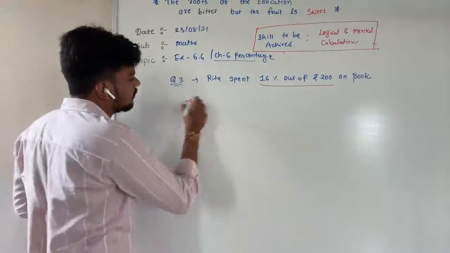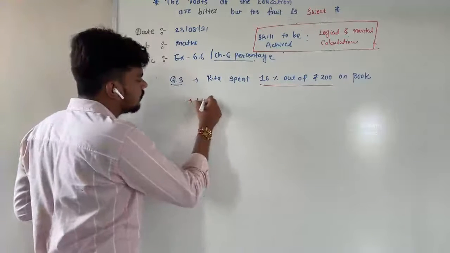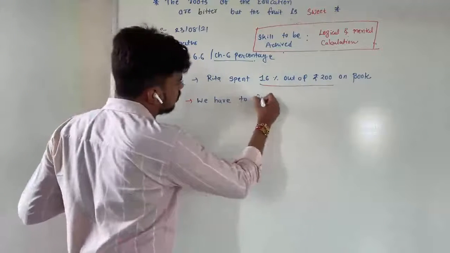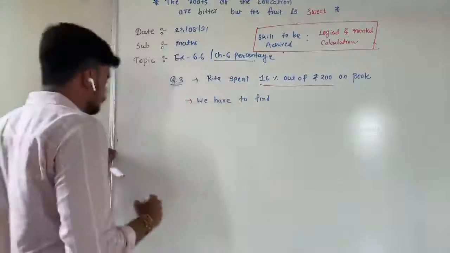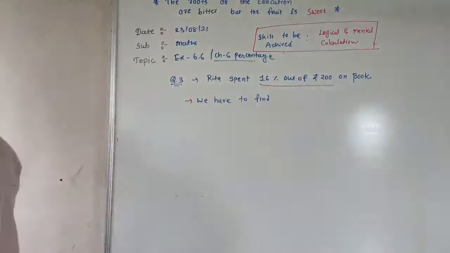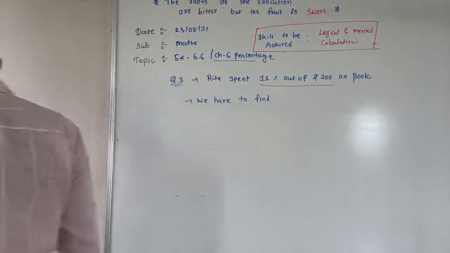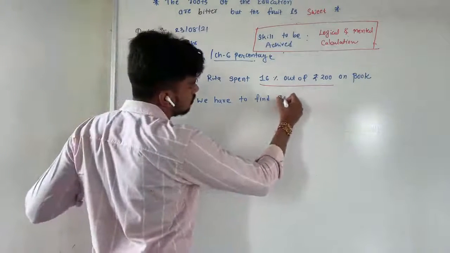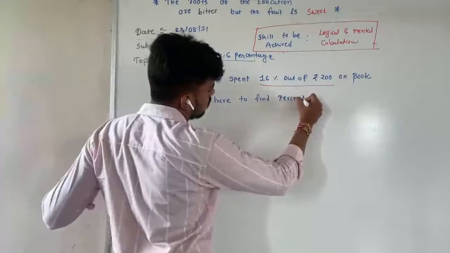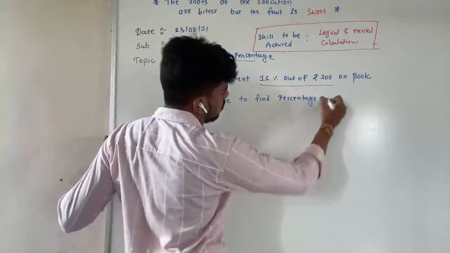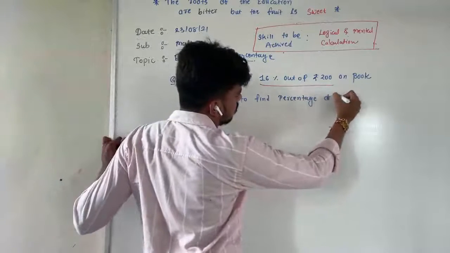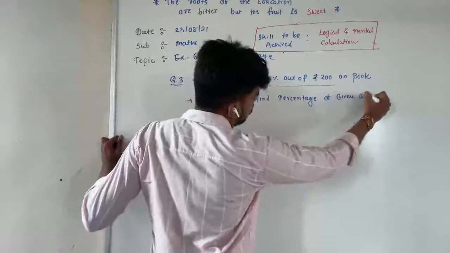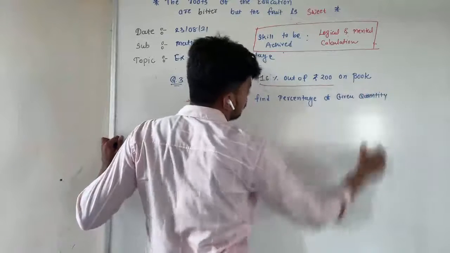So I'm writing like that. So we have to find percentage of given quantity.